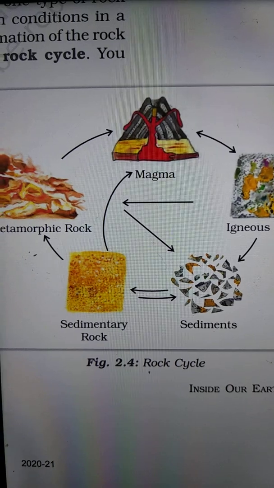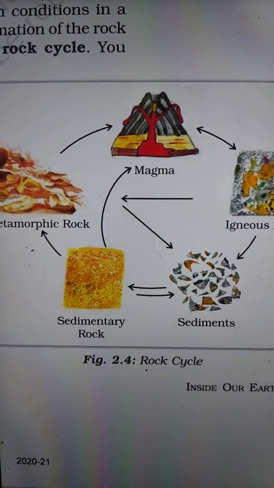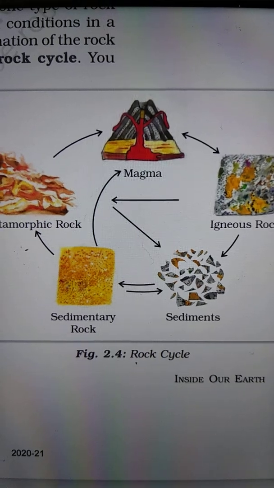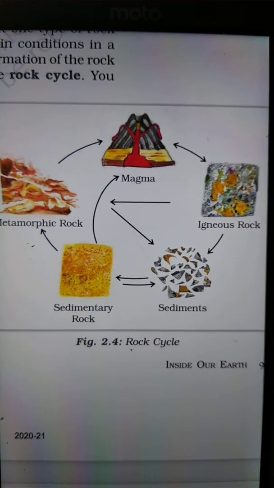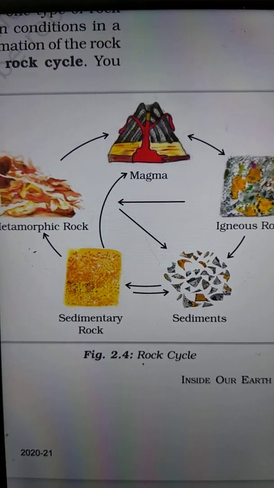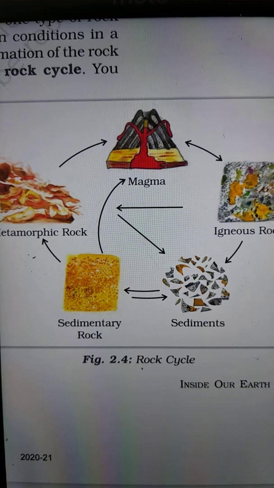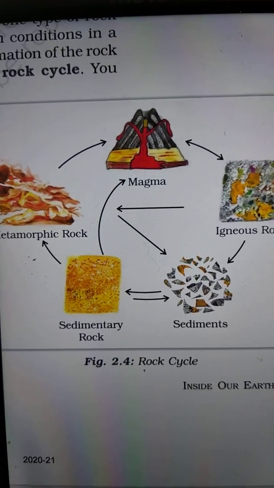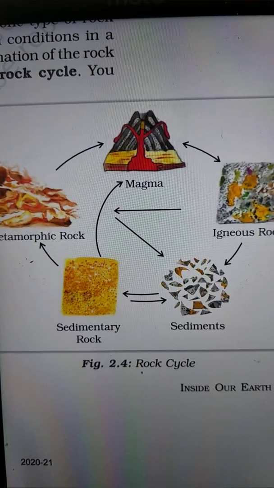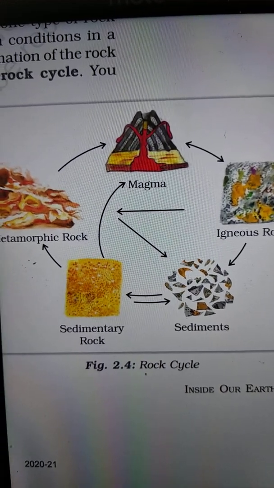Rocks roll down, crack and hit each other, and they are broken down into small fragments. These smaller particles are called sediments. These sediments are transported and deposited by wind, water, etc. These loose sediments are compressed and hardened to form layers of rock.